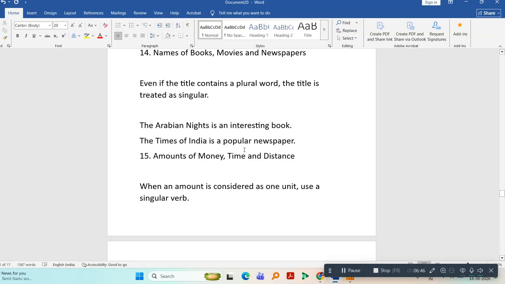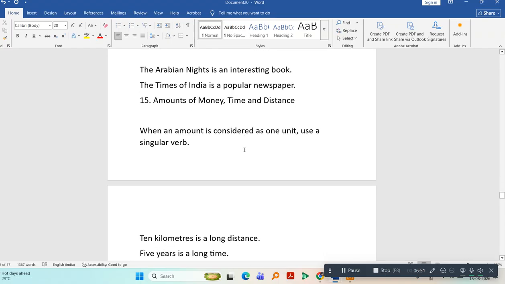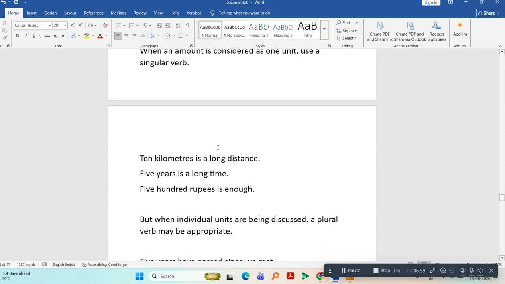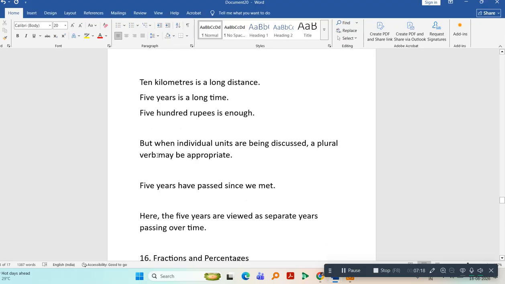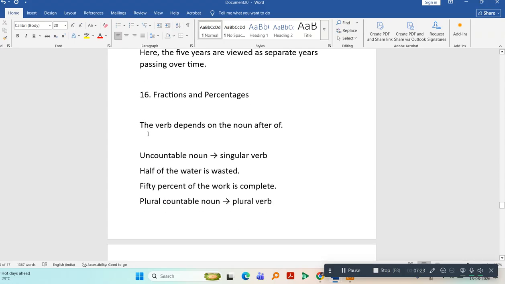Amounts of money, time, and distance. When you're talking about the amount of time, distance, and weights, measures, then you have to use singular verb. For example, 10 kilometers is a long distance, 5 years is a long time, 500 rupees is enough. So when the amount is treated as a whole, you will use singular verb, not plural verb. When you are talking about individual units, then it's better if you use plural verb. 5 years have passed. Whenever you're talking about fractions and percentage, then use singular verb.